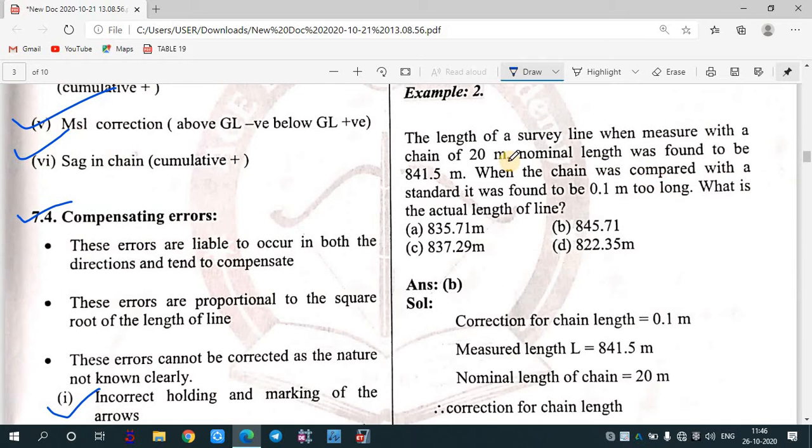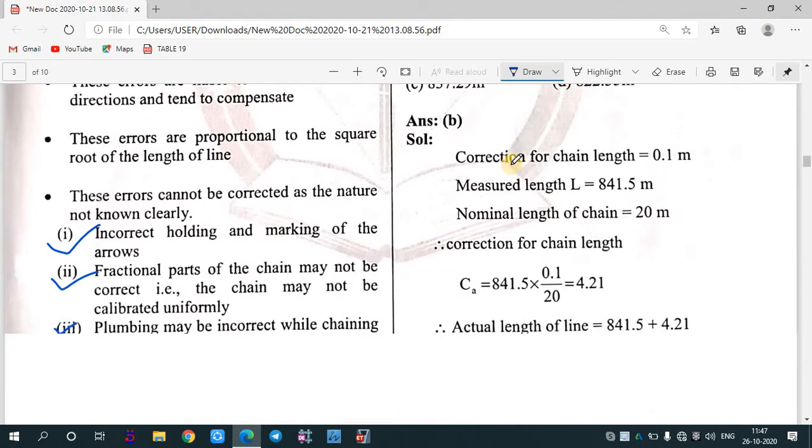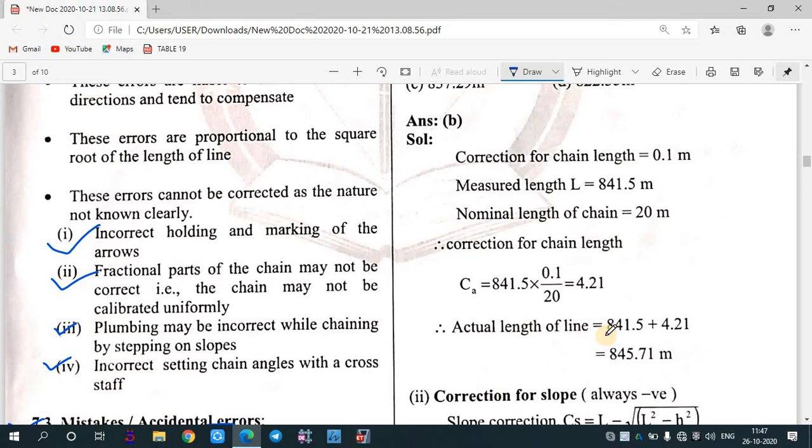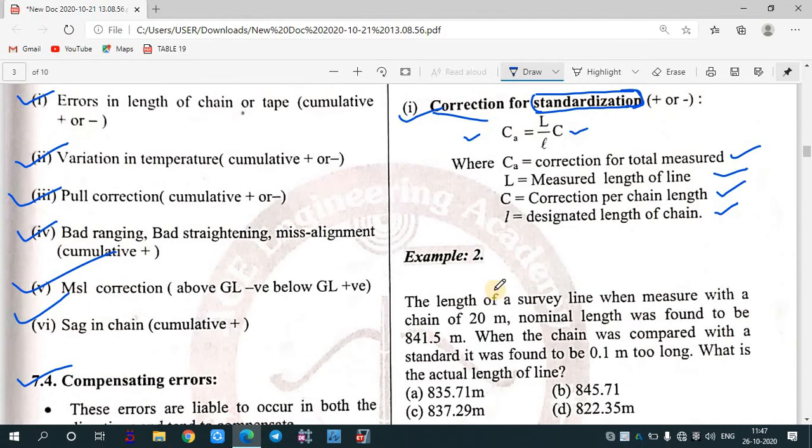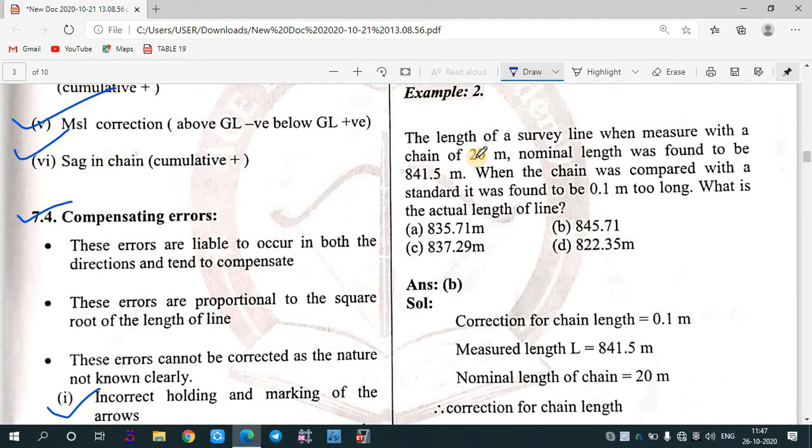Now there is a question given based on standardization, so we'll try to use this. The length of a survey line when measured with a chain. So a survey line has been measured with a chain of 20 meter. The nominal length was found to be 841.5 meter. Okay, the nominal length was 841.5 meter.